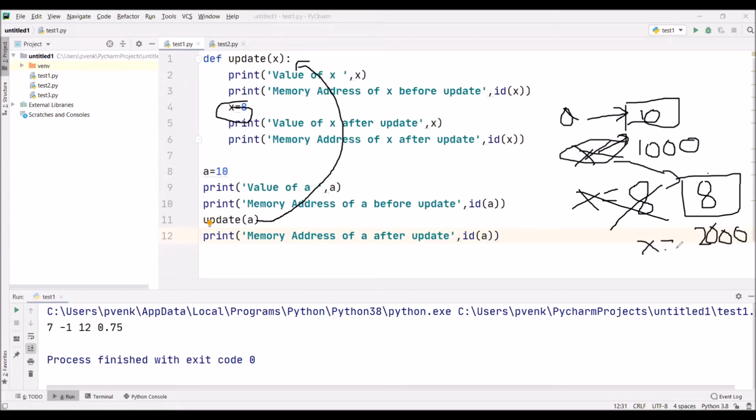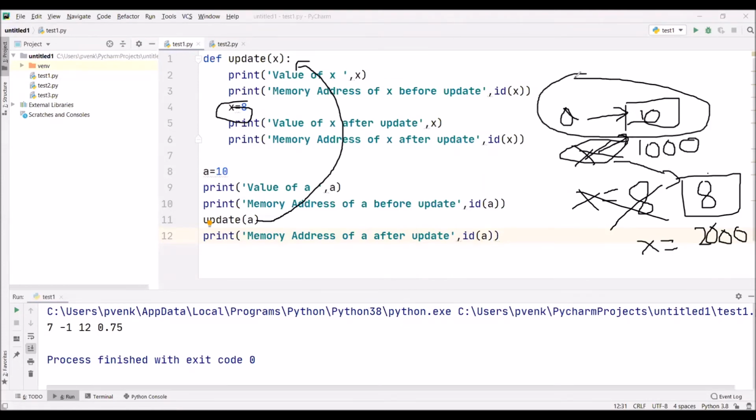So when we are trying to change the value of x from 10 to 8, the address of x is changed from 1000 to 2000. The value of a remains unaffected.